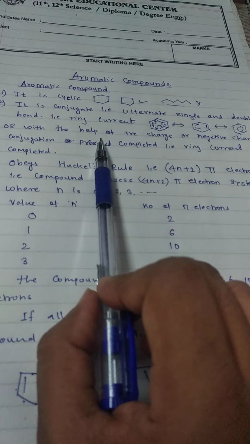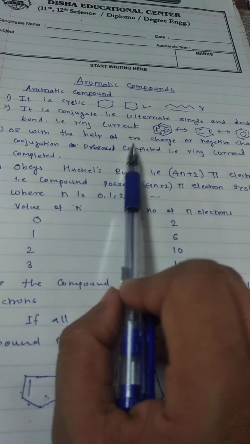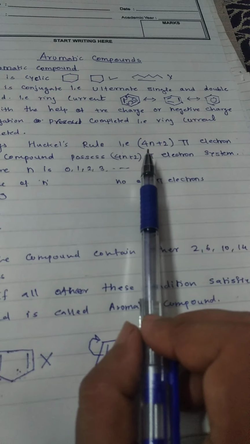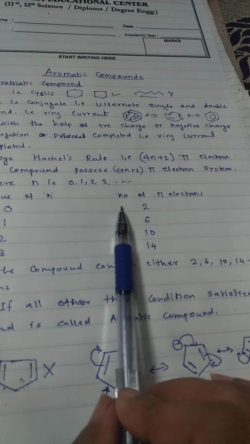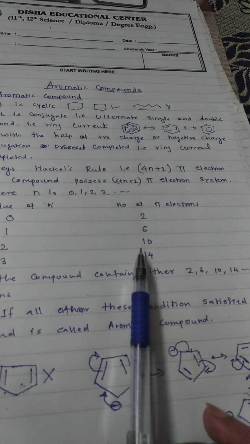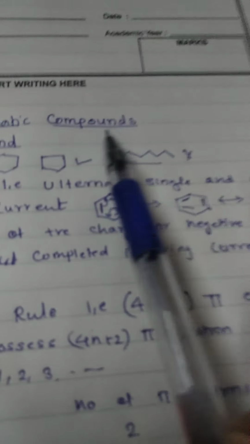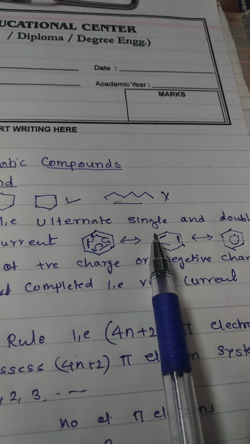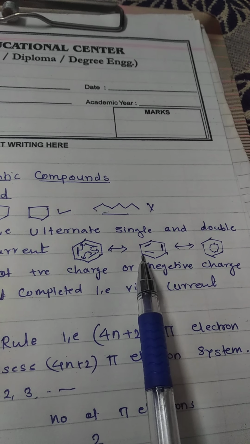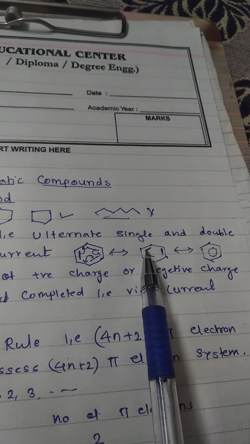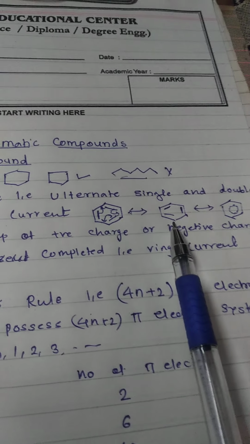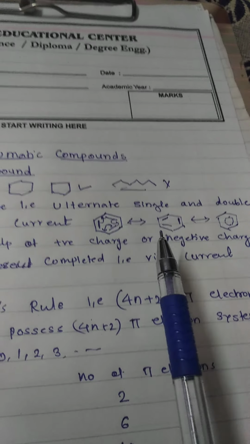So an aromatic compound must be cyclic, it must be conjugated. Conjugation can also be possessed by using either positive charge or negative charge, and it obeys Huckel's rule, that is 4n plus 2 pi electrons. That means the compound contains either 2, 6, 10 or 14 electrons. If you see this compound benzene, it is cyclic, it is conjugated, with alternate single and double bonds. And how many pi electrons does it contain? 2, 4, 6. So 6 pi electrons. That's why this benzene is an aromatic compound.